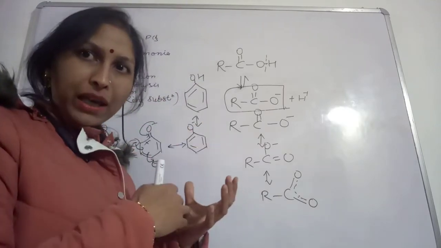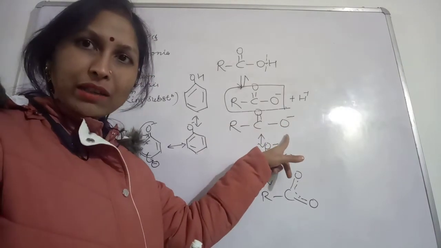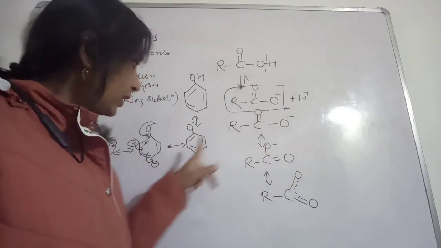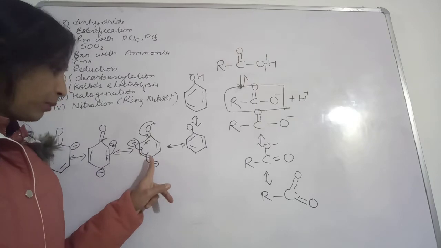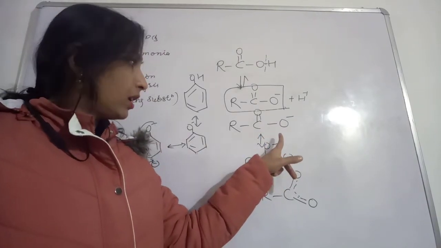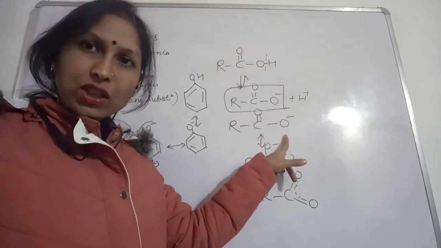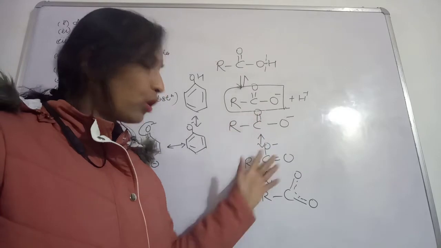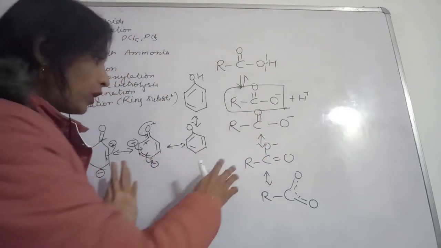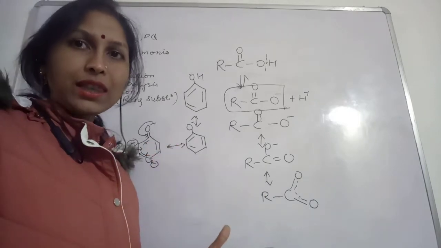So as compared to carbon, if you are comparing it with carbon, in this case the negative charge will be on carbon, and in this case the negative charge is present on this oxygen. So this will have more stability. What will be the reason why this acetic acid will have more acidic strength?